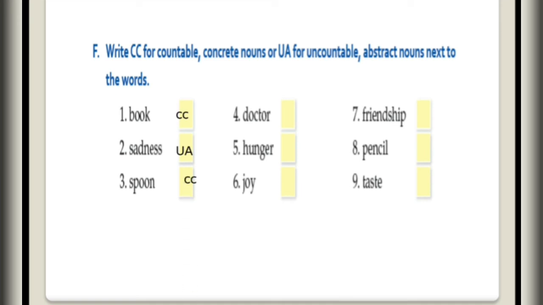Doctor, you can count. Then comes hunger. You cannot count. Joy, you cannot count. Then friendship. Can you count friendship? No. Then pencil. You can count. Test, you cannot count. So here are your answers.